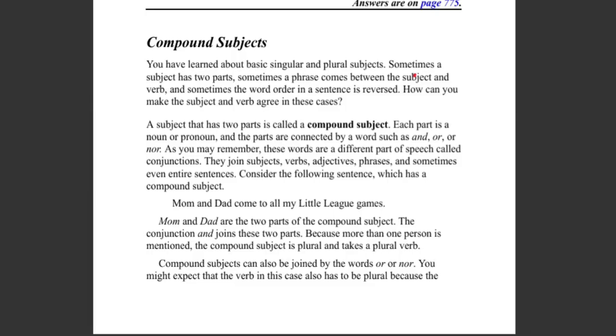Okay. So to become a compound subject we need "and" or "or". For example, mother and dad, mother or dad. So we need to put "and", "or", and "or", "nor". These words are a different part of speech: conjunctions. We already know that. "And", "or", "and", "or", "nor". What kind of conjunction?